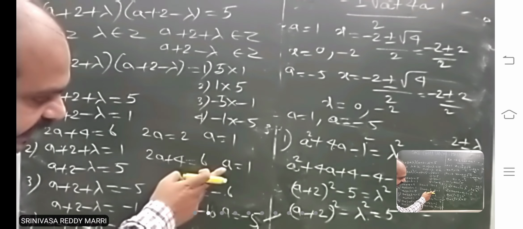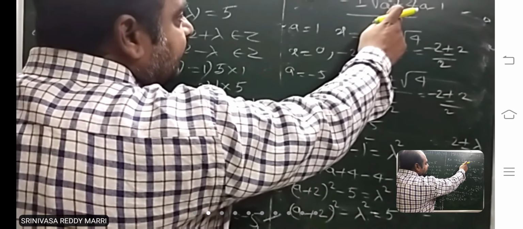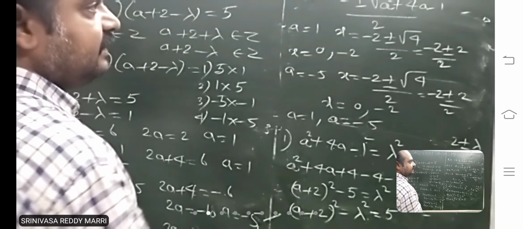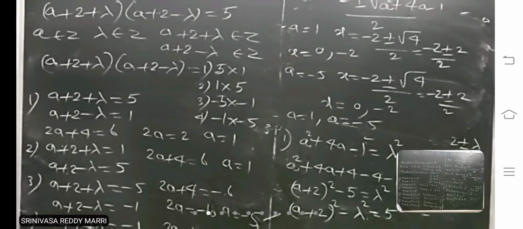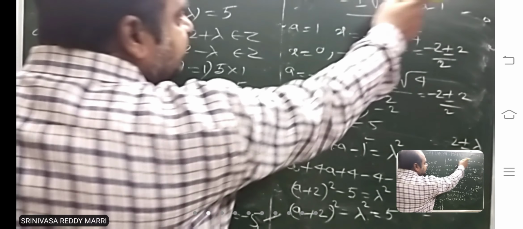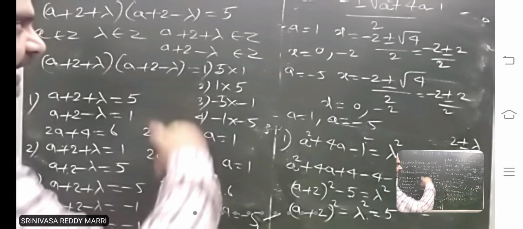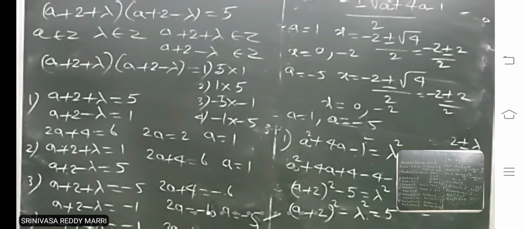Because you got a equal to 1 and a equal to minus 5, of course. But if you substitute here and find the ratio, in some cases it may not be an integer. Because whatever you got is divisible by 2, that's why the roots are integers. If it is not divisible by 2, in that case the roots won't be integers. That's why after getting a values, you have to check whether this value is divisible by 2 or not. Understood? Any doubt?